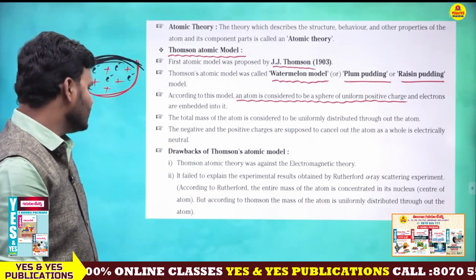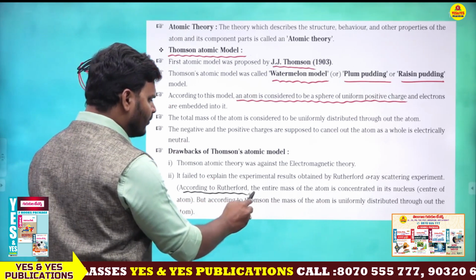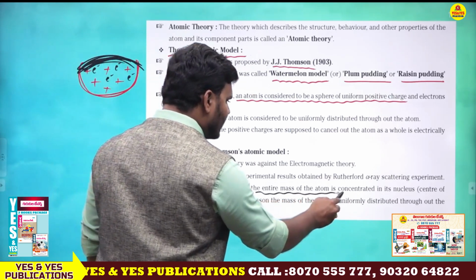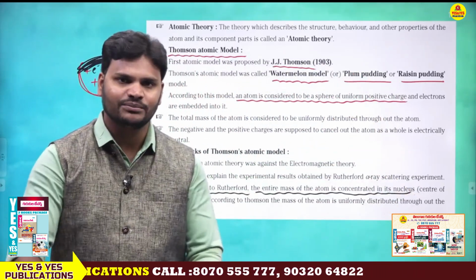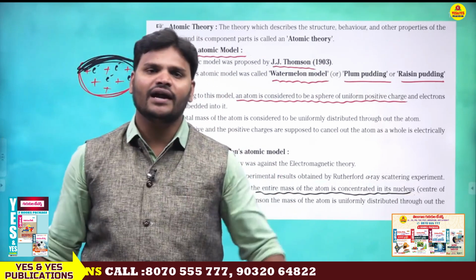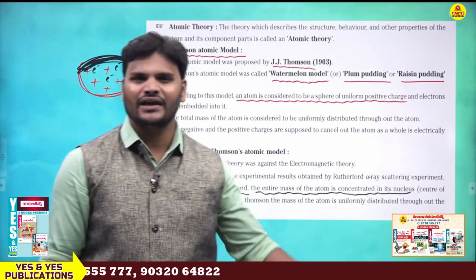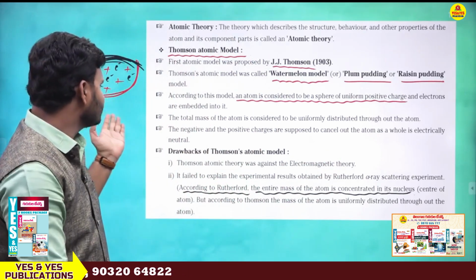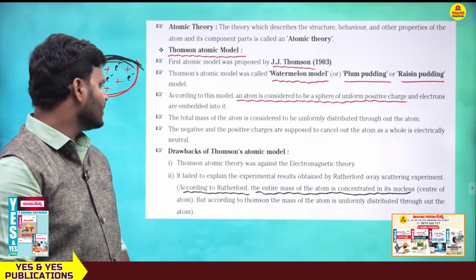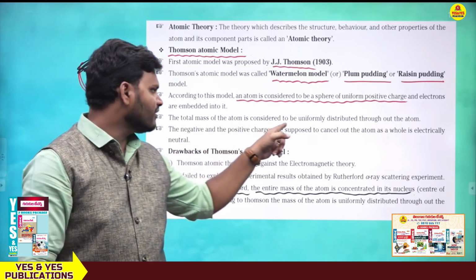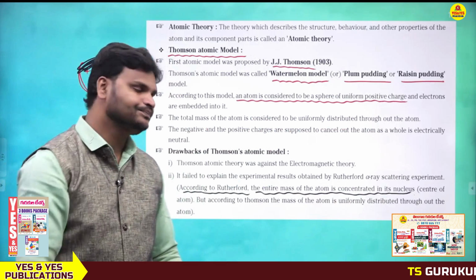But actually, according to Rutherford, this point is important: the entire mass of the atom is concentrated in its nucleus. Nucleus is nothing but the center part. But here there is no center part. Here he said the negative and positive charges cancel out and the whole is electrically neutral, and the total mass of an atom is uniformly distributed throughout the atom. This statement was wrong.